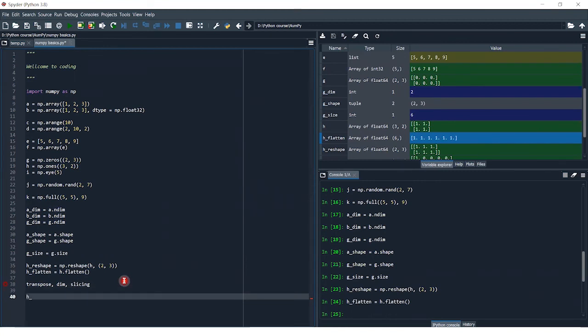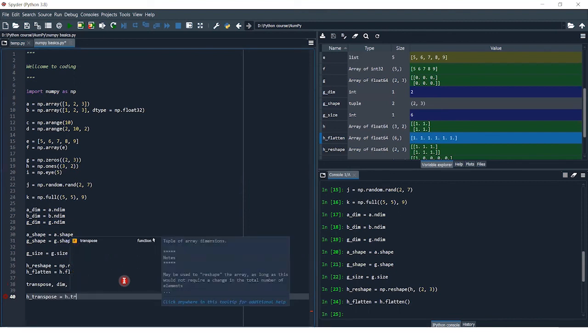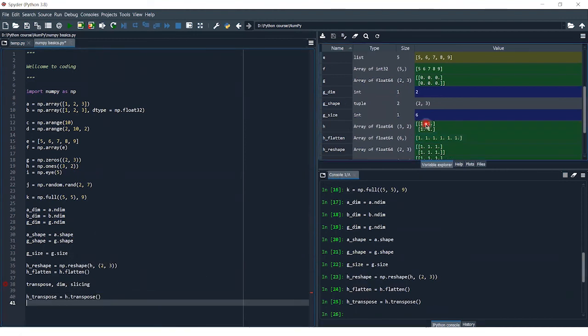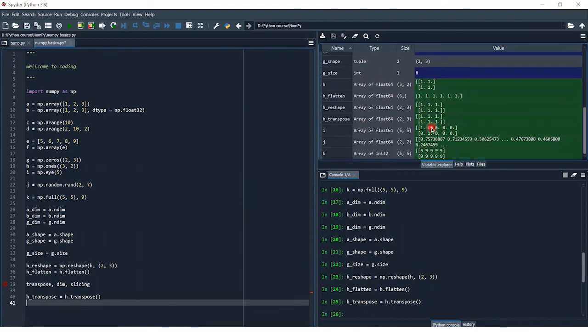Okay, so first I will tell you the transpose of a matrix. I want to transpose H: H_transpose is equal to H.transpose(). Then just execute this, and as you can see, H has size 3 comma 2, and our H_transpose has the transposed value of this H, having 2 comma 3.